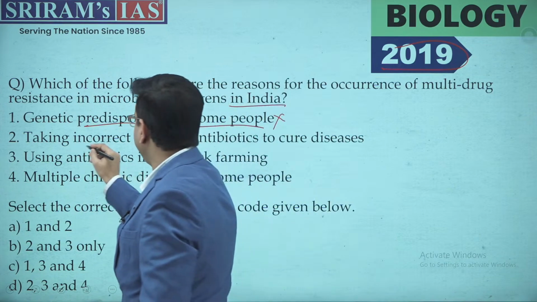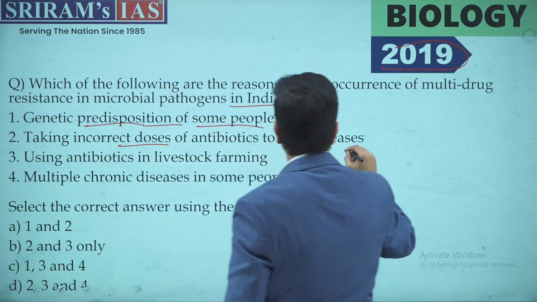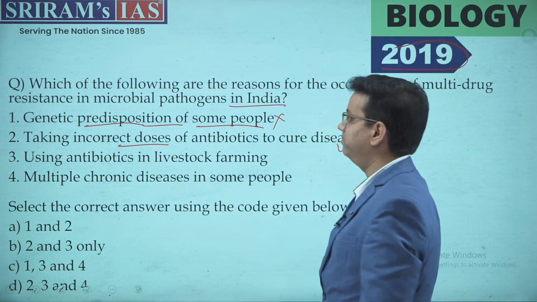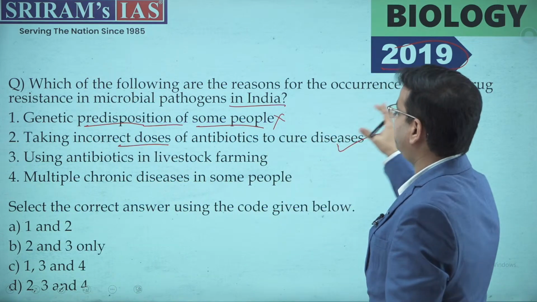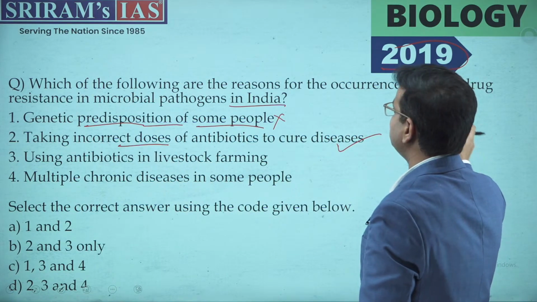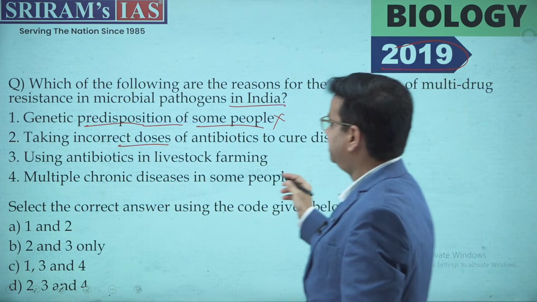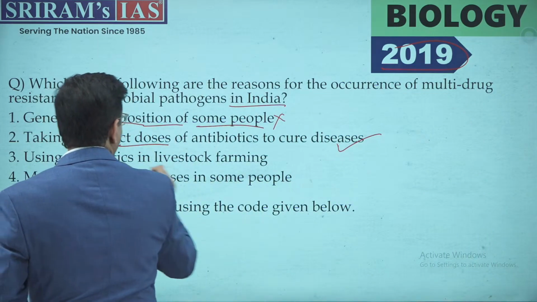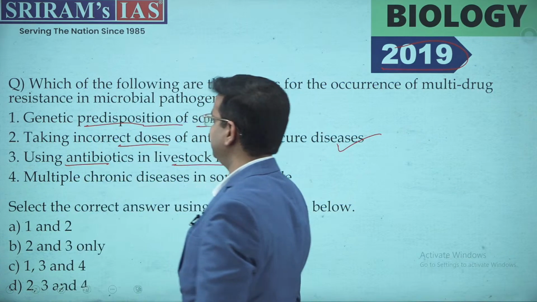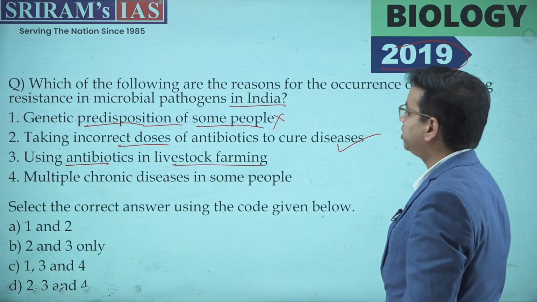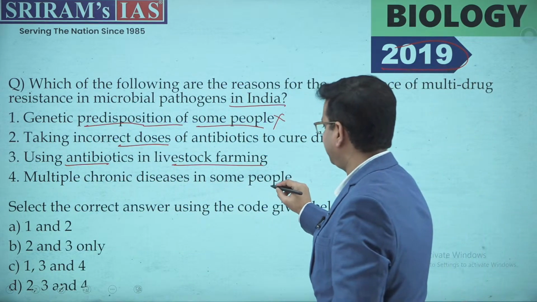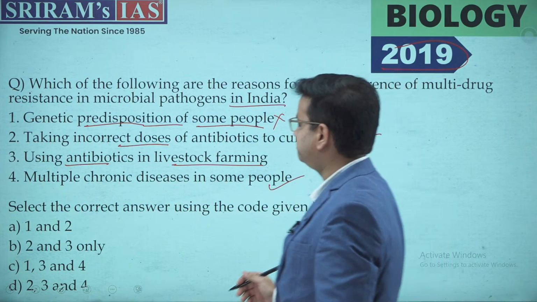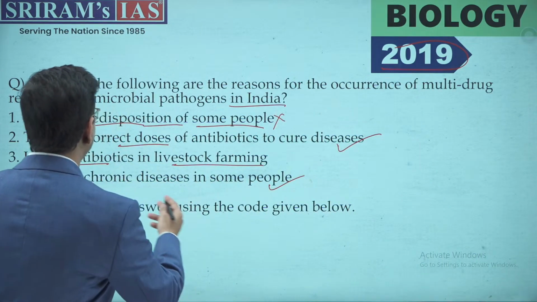Now, taking incorrect doses of antimicrobials to cure disease. Now, it is asking which of the following is the reason for the occurrence of multi-drug resistance, right? The second is using antibiotics in livestock farming. And the third is multiple chronic diseases in some people, right? Now, if you look at the answers, the first, genetic predisposition, is not correct.